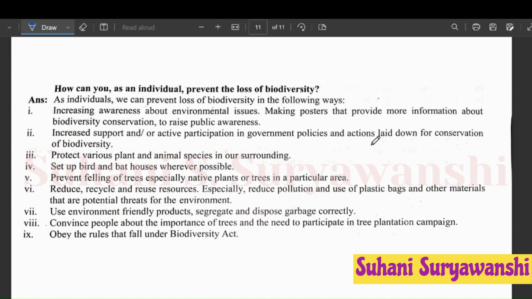Eighth point, convince people about the importance of trees and need to participate in tree plantation campaign. Ninth point, obey the rules that fall under biodiversity act.